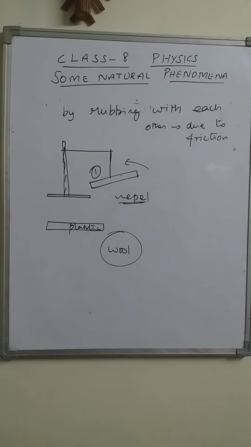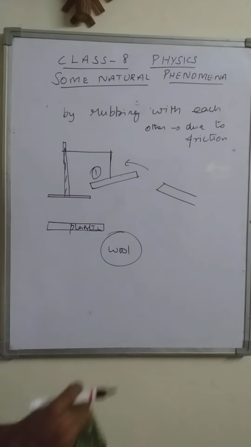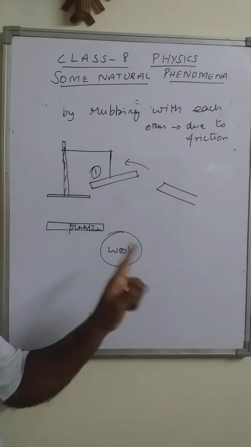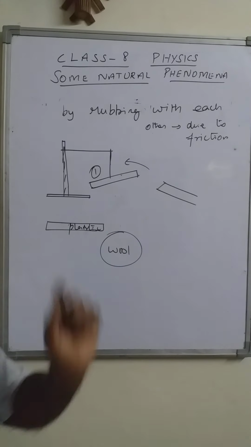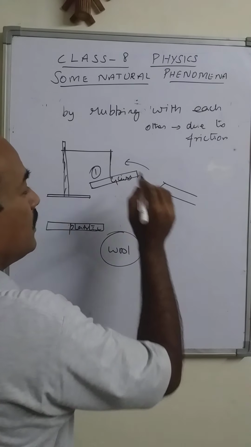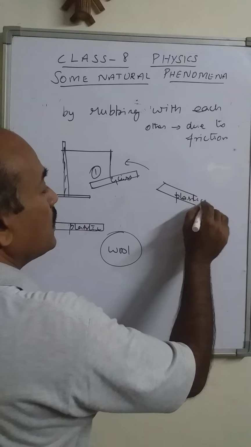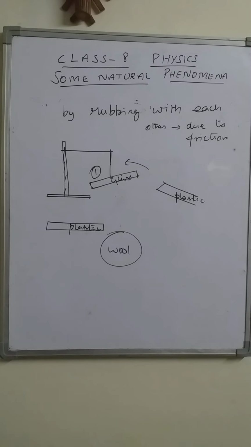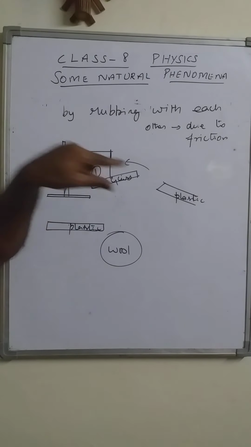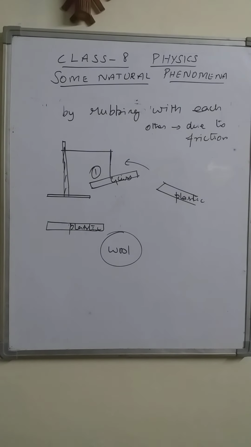Here this plastic scale is brought nearer to the suspended glass rod. We should not touch it; it should just be placed closer to it. This is the glass rod which was suspended, and this one is the plastic scale. Both are rubbed with some other material. The glass rod was rubbed with silk cloth, and the plastic scale was rubbed with woolen cloth.